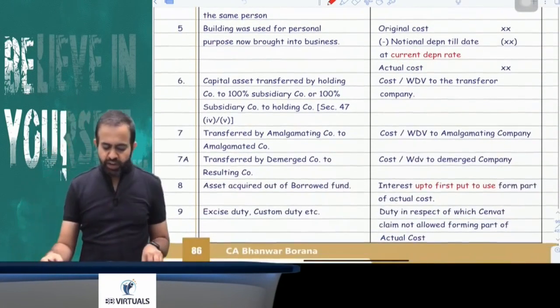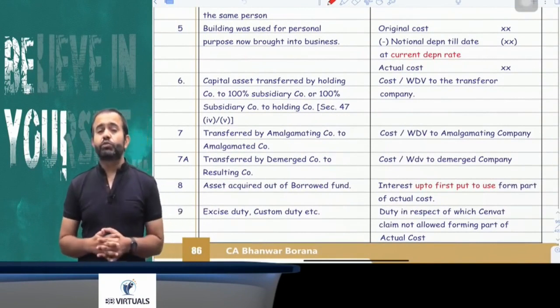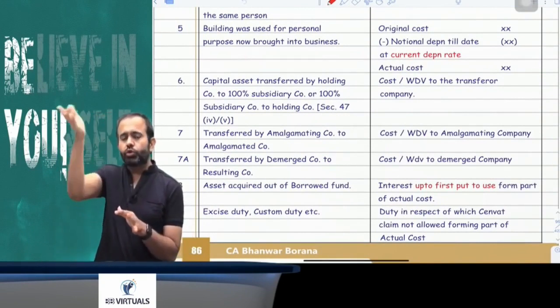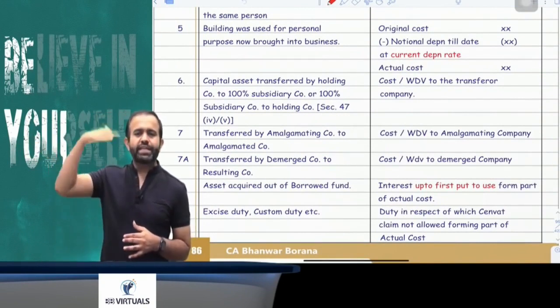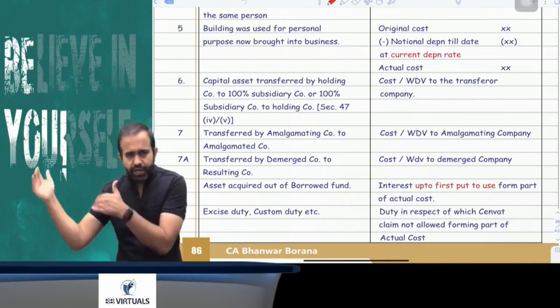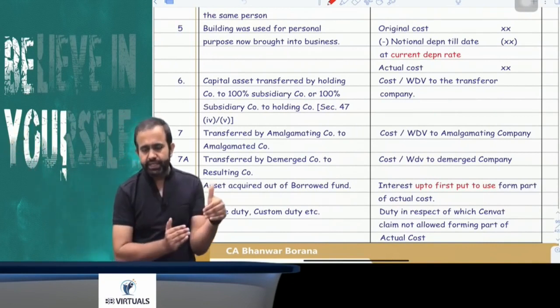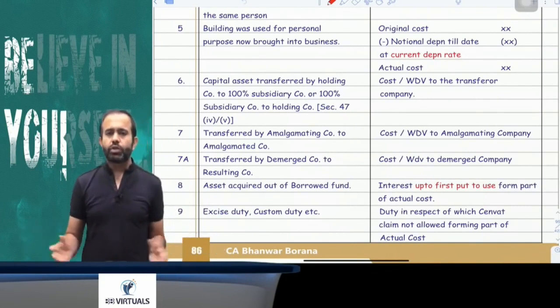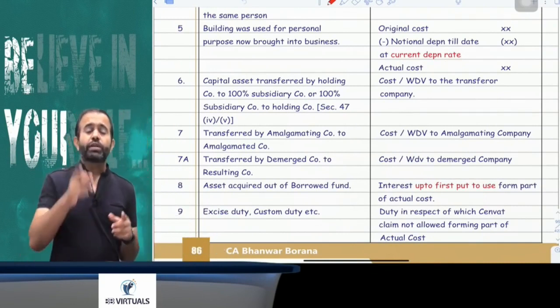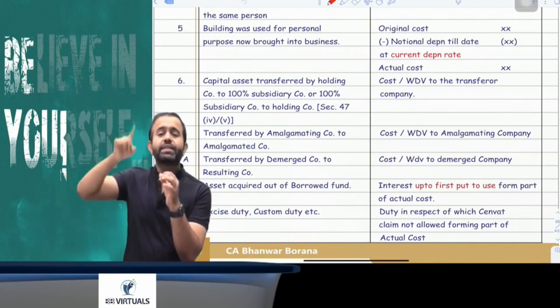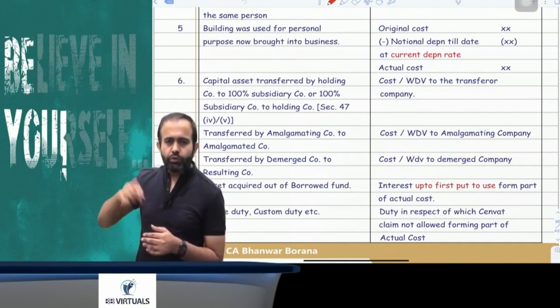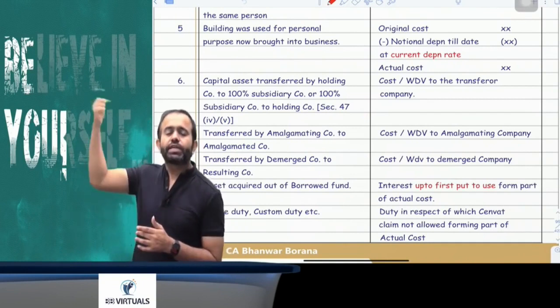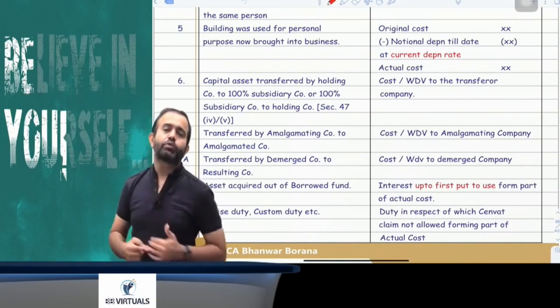Now, explanation number 5 is saying that suppose any building was used by you for your personal purpose or any other purpose, and now you are bringing that asset into your business, what will be your actual cost? Here your actual cost will be the actual cost of that building minus notional depreciation. You have to reduce the notional depreciation for the years for which you did not use that asset for your business purpose.